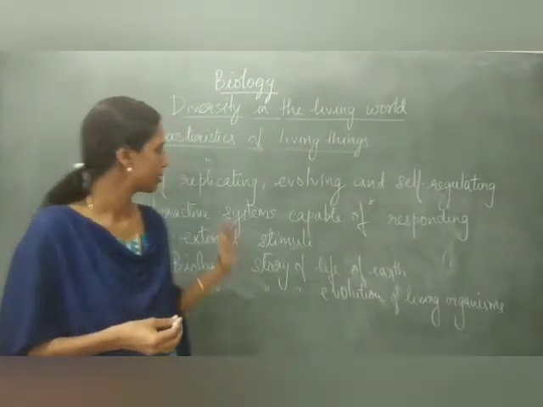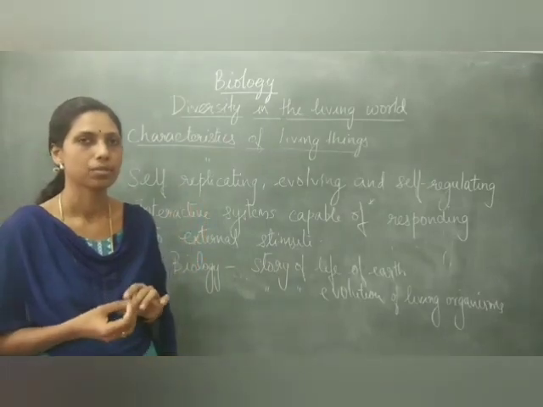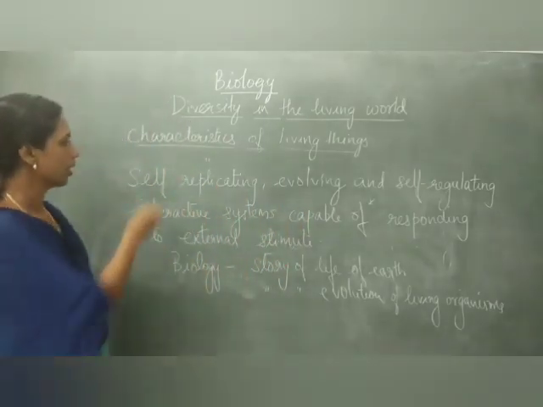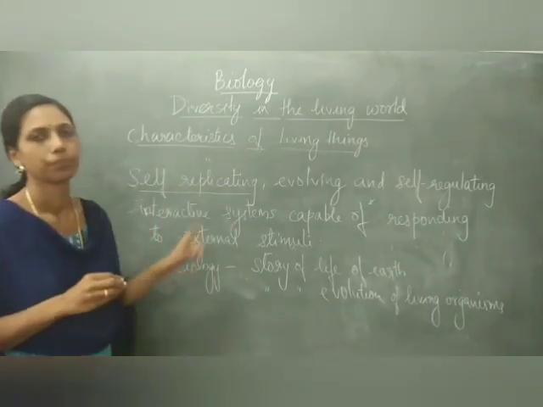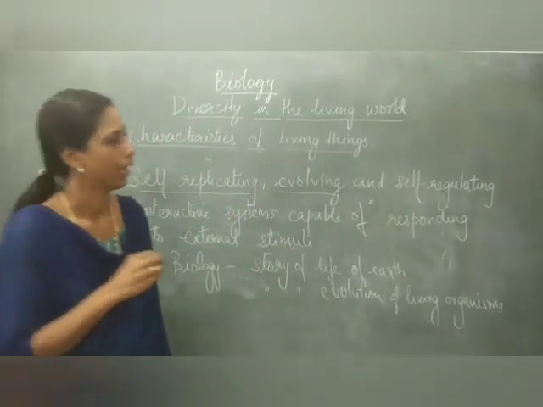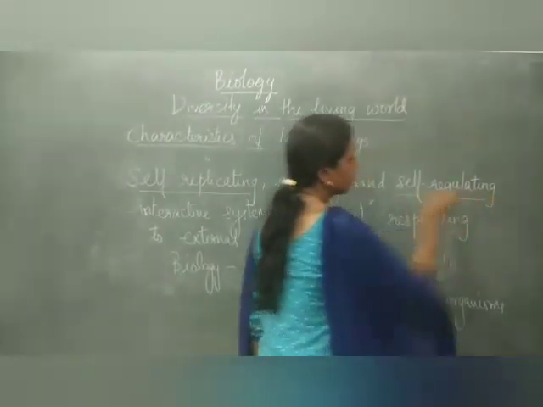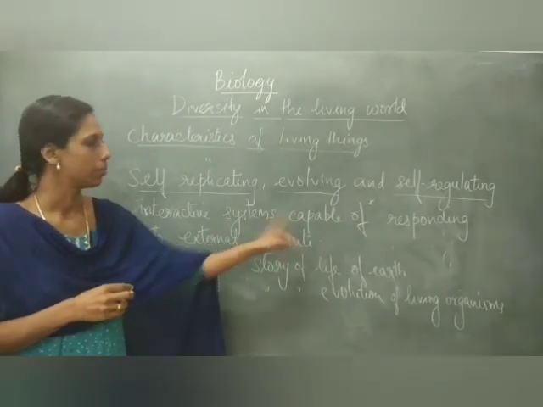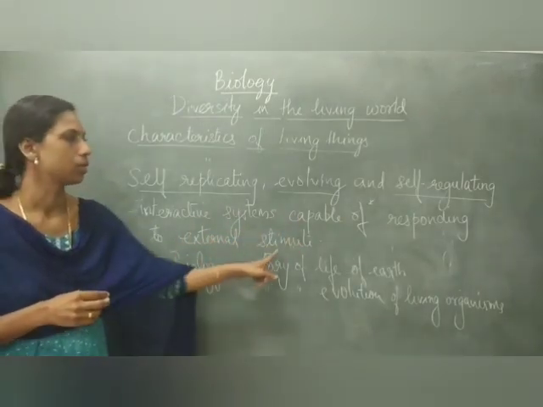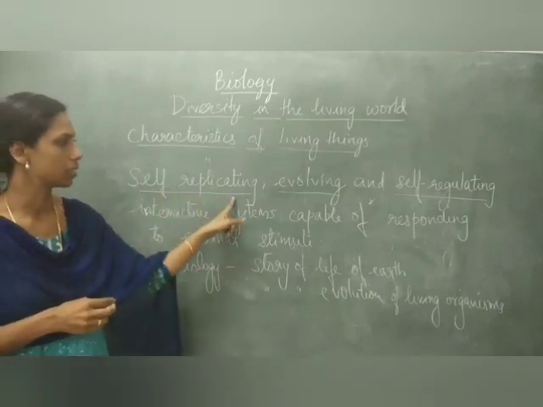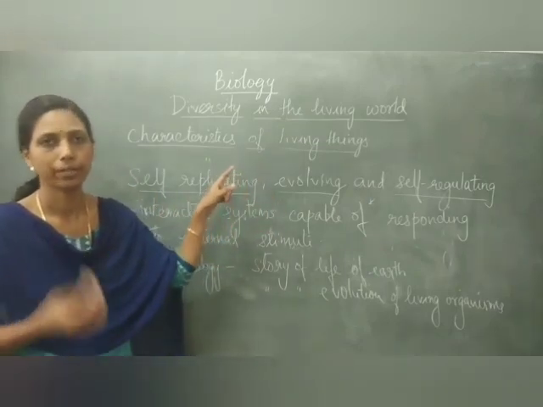So from our observation we can define living organisms as self-replicating, evolving and self-regulating interactive systems capable of responding to external stimuli. In this way we can define the living organism. They are self-replicating, replicating means they are dividing.